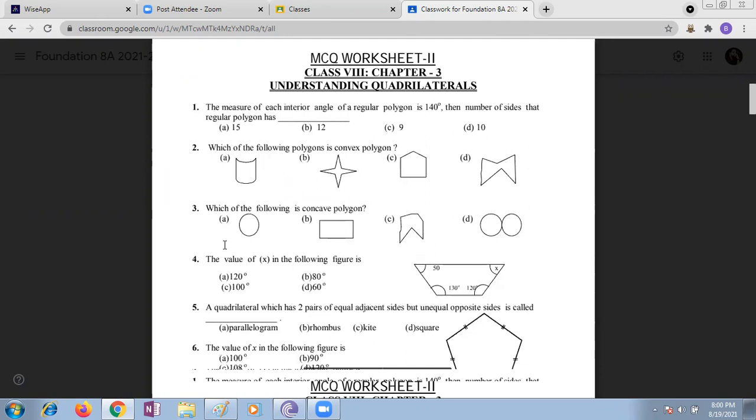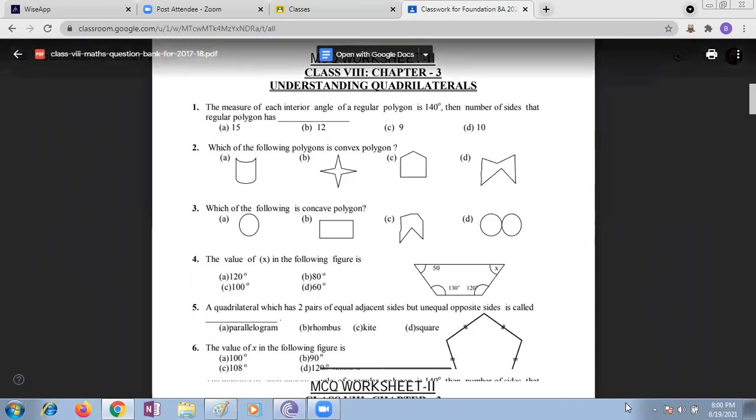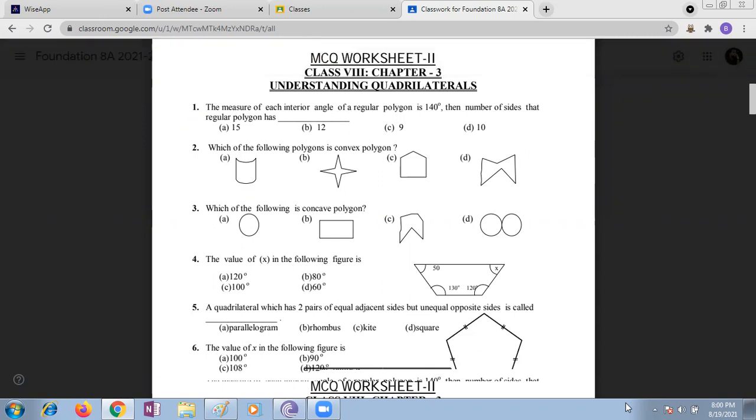Coming to the next one. Manideep should answer worksheet 2. Yes, ma'am. Manideep, please read and answer the questions. The measure of each interior angle of a regular polygon is 140. The number of sides that regular polygon has. See, Nana, the measure of each interior angle of a regular polygon is given as 140. Number of sides you're supposed to find out. So how are you supposed to find out, Nana?